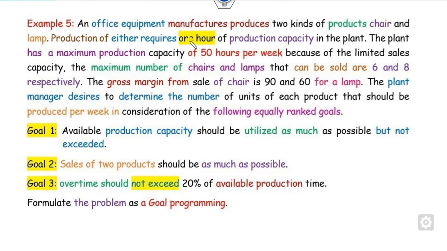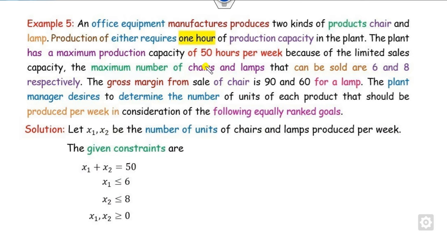Look at another one. Again this is the problem. Now you can see there are three goals which are equally ranked. Once they are equally ranked, firstly you can formulate the problem. You can read the constraints. The production of either requires 1 hour and the maximum capacity is 50 hours. There are 6 and 8 respectively as the maximum number of chairs and lamps. So I consider x1 and x2, maximum, and so on.